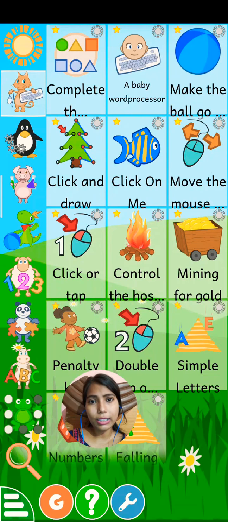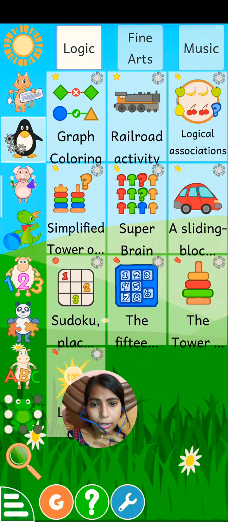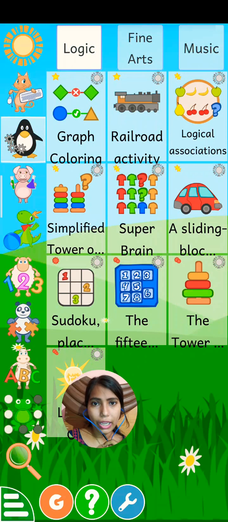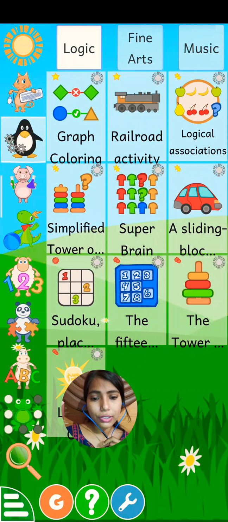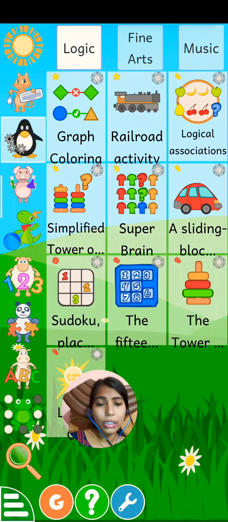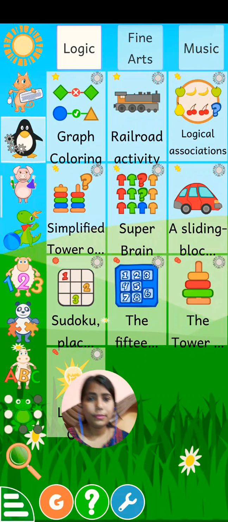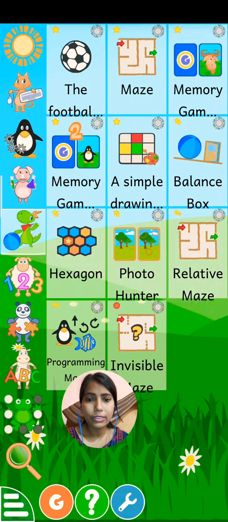You can see, other than this, there are so many activities here, so you can choose any activity out of these whenever you have free time.